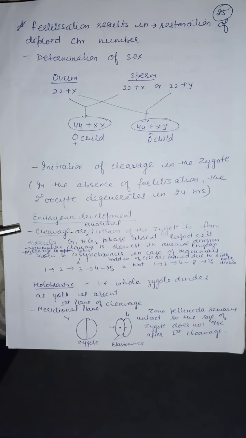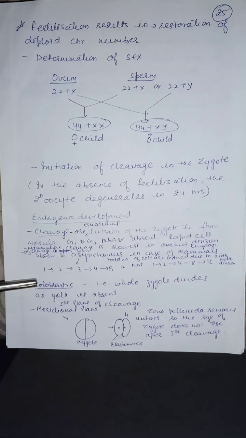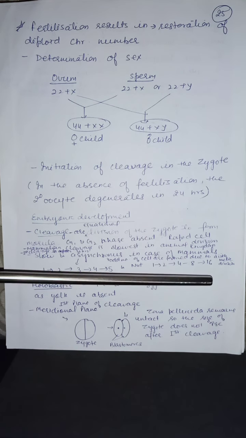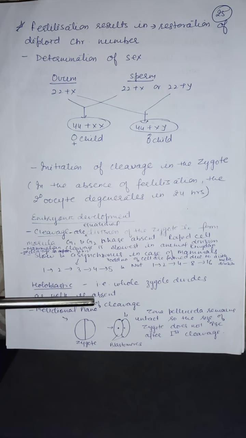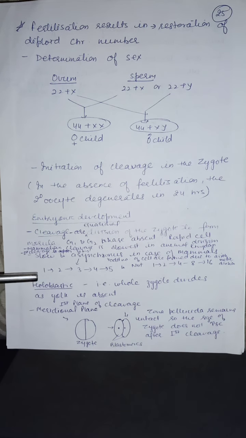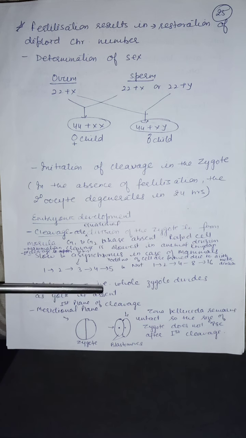Moreover, the cleavage of the zygote is holoblastic. Why is it called holoblastic? Because the whole of the zygote divides, as yolk is absent. In mammals, the embryo is nourished by the placenta, by the mother. Therefore, the cleavage is holoblastic, as egg yolk is absent. That is, the whole zygote divides.